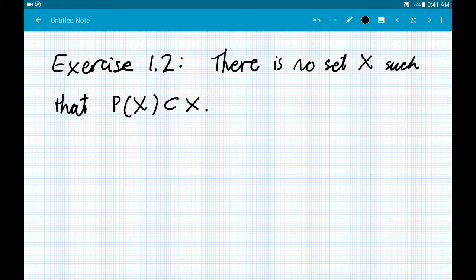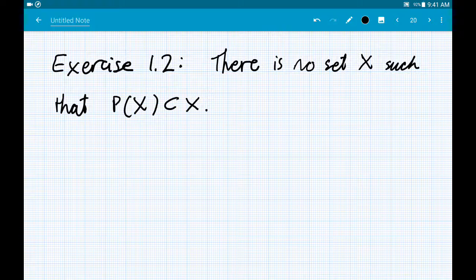Okay, so on to exercise 1.2, which asks us to prove that there is no set X such that the power set is a subset. How are we going to do that? Well, a natural guess is to go by contradiction, so that's in fact what I will do.